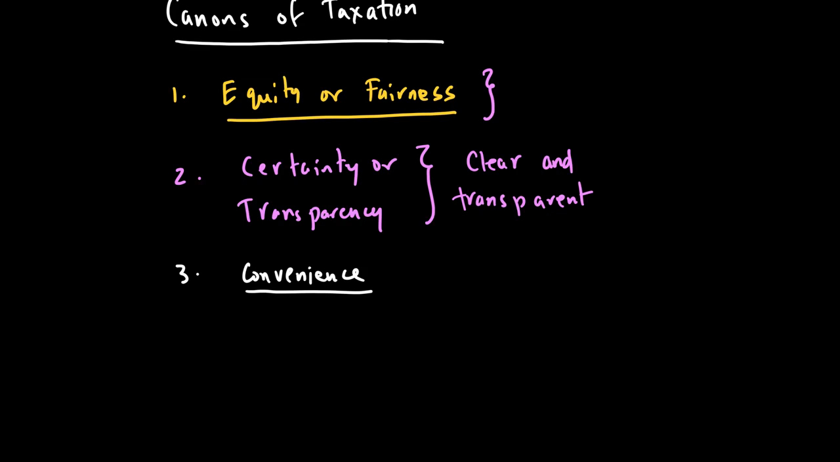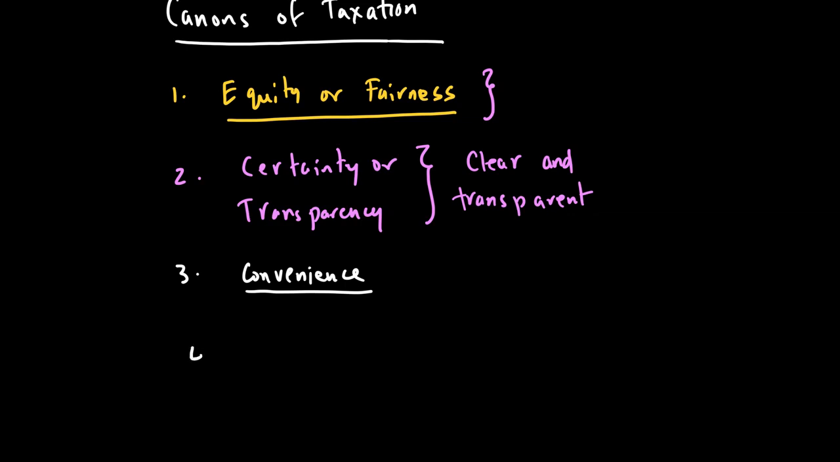So the idea is that you need to make it really convenient for people to pay taxes. Sometimes one way the government can ask taxpayers to pay could be through online payment of taxes, and that's a very convenient way to pay taxes. So convenience is a third factor which makes the tax a good tax.